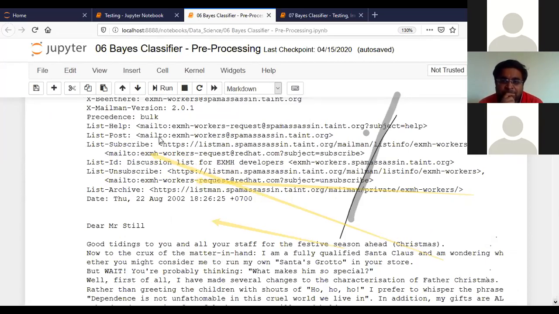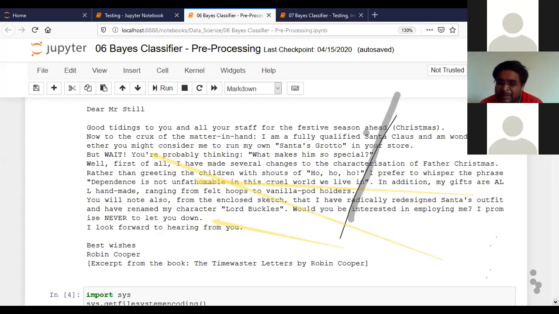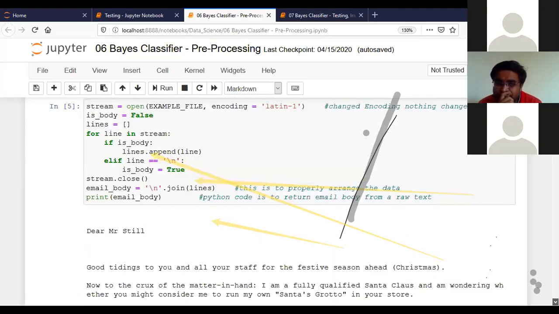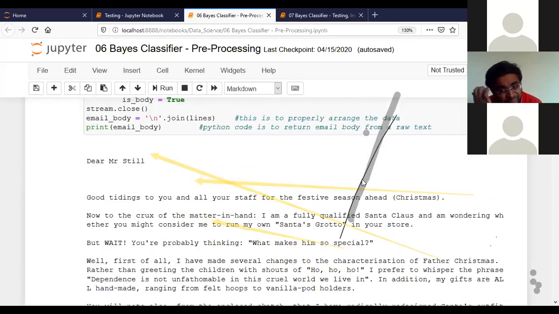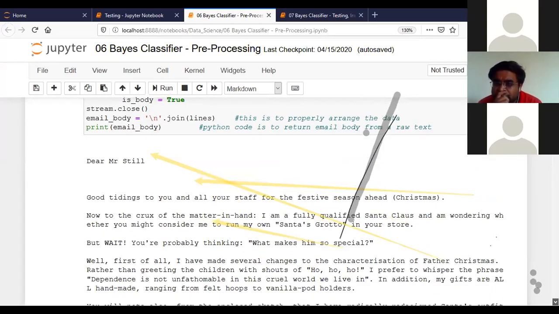All the above was only additional things added to it. So we have to clean that and get only the body. Look, I have written print email body, which will print only the email body.